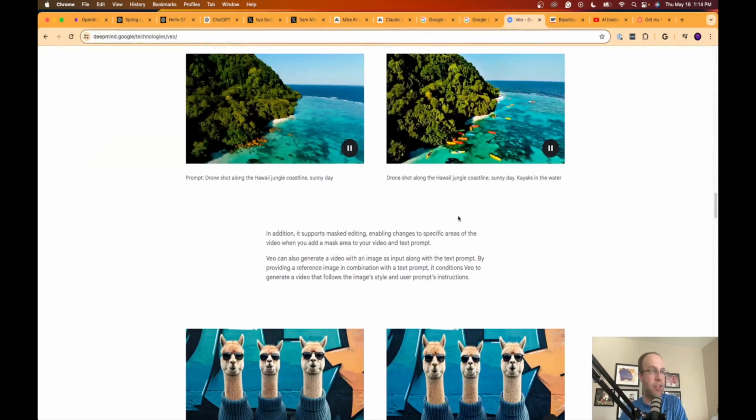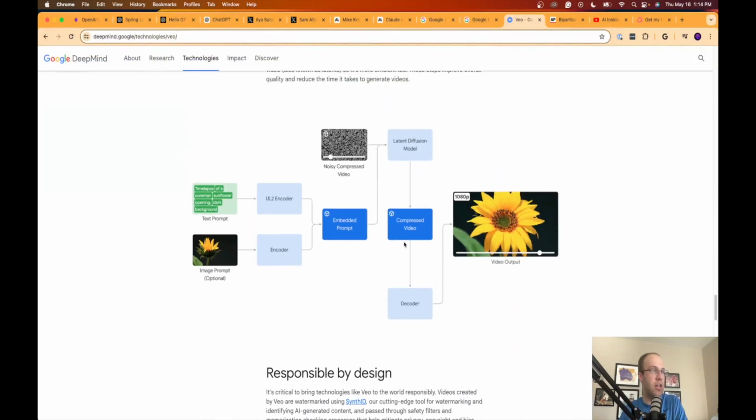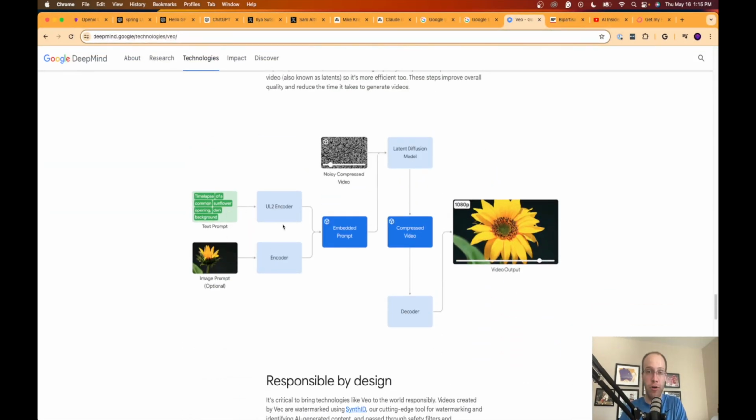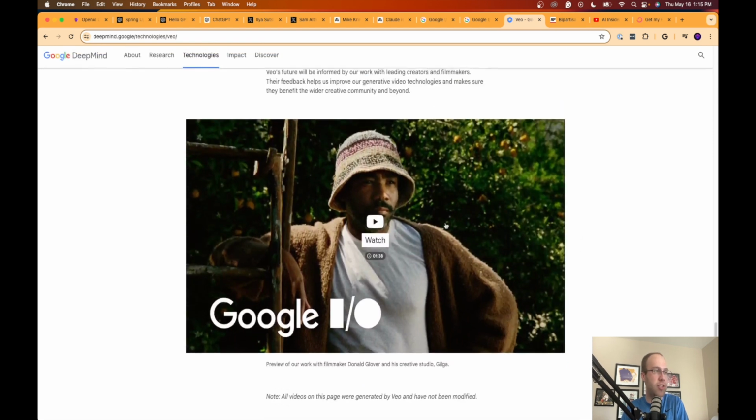Now, there's all these other details here about what you can do with it. Most notably here is that you can do a text prompt like I showed above. And you can also, it looks like, upload images. So if you upload images like they show here with this sunflower example, you can take an image and it can create a video based on the image that you give it. They can also do the text prompting too. So very, very interesting stuff.